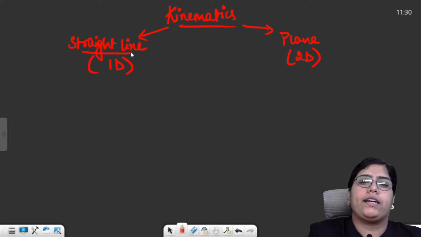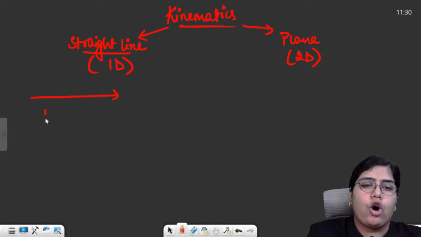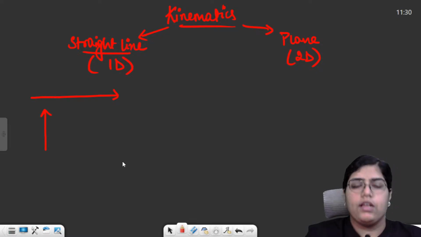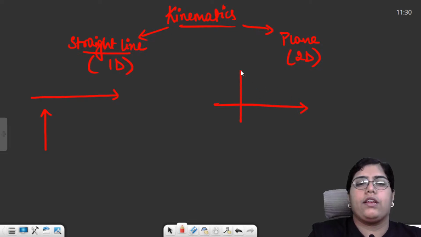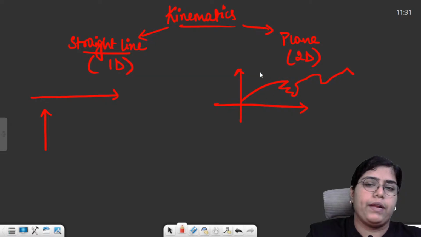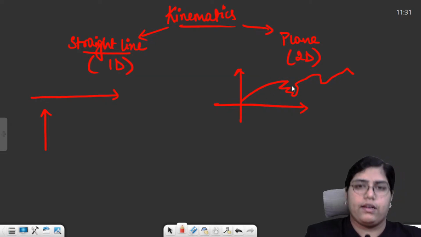In motion in a straight line, we simply considered that you are either traveling in x or traveling in y, along a single dimension. In motion in a plane, we considered that you are moving in both dimensions, both directions, x as well as y, simultaneously. That means you are moving somewhere in this plane, in the xy plane, right?